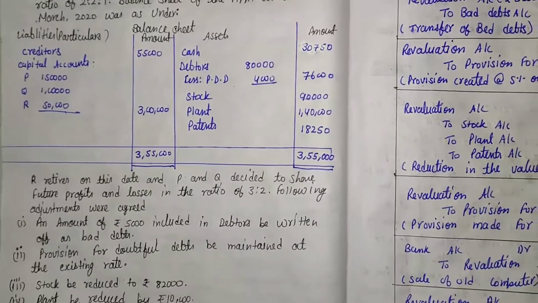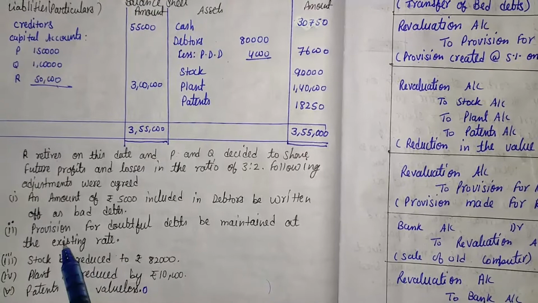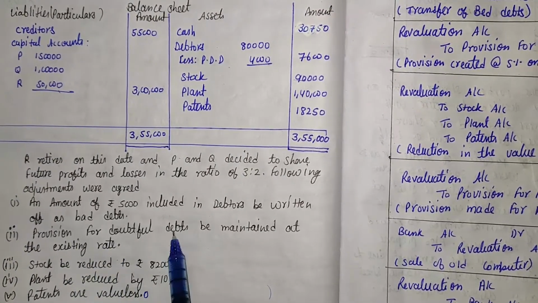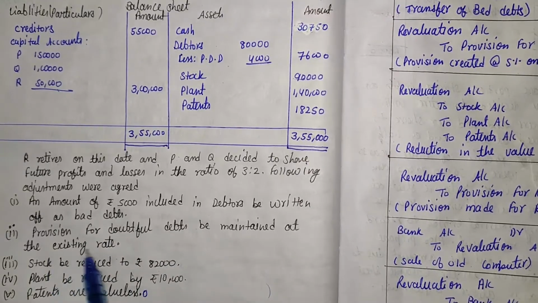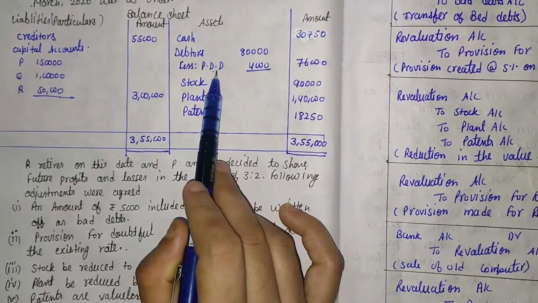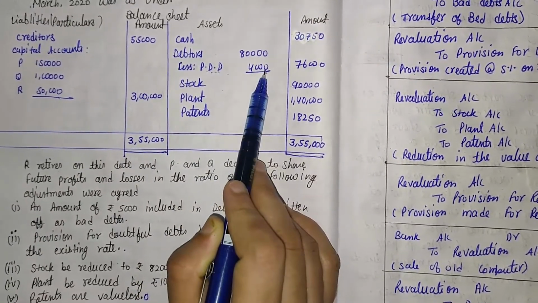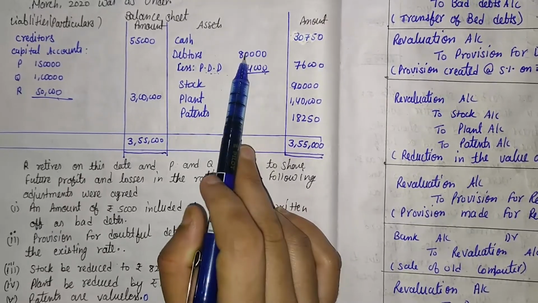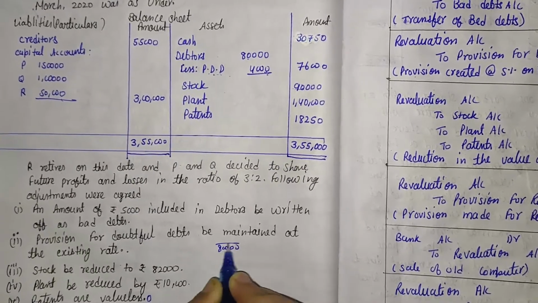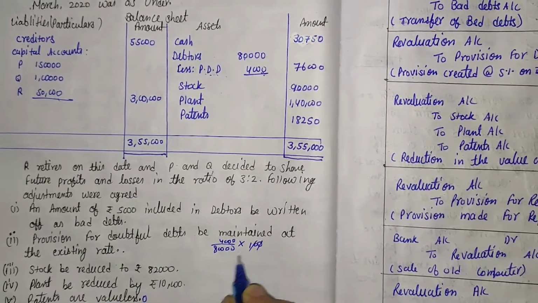So students, we left one topic here. The topic is very important, and that is provision for doubtful debts to be maintained at the existing rate. What is the existing rate? Before this, the value of provision is 4,000 rupees. That 4,000 is 5% of 80,000. How is it? 80,000 is the base, 4,000 is the value, and we can calculate the percentage.